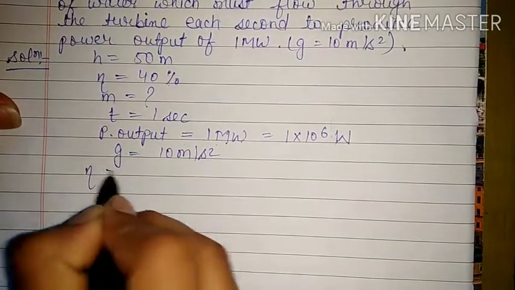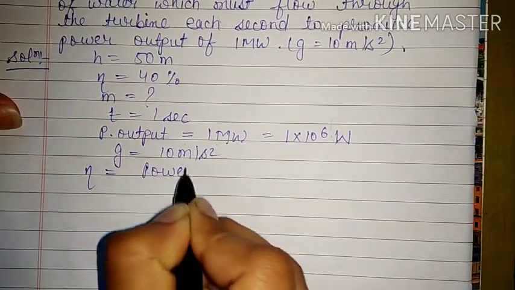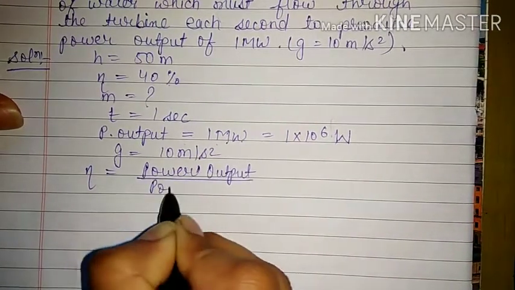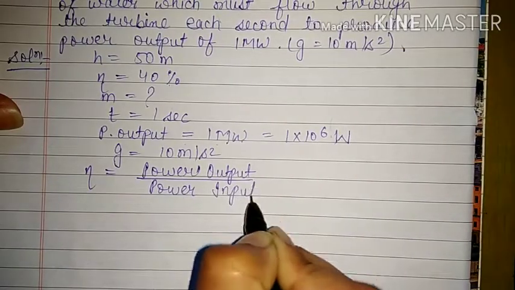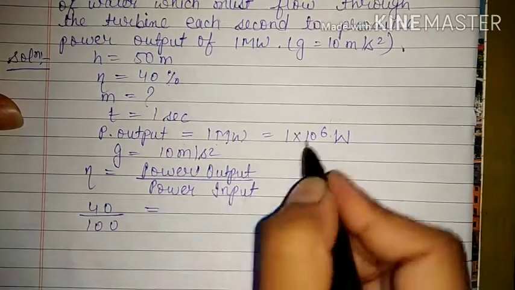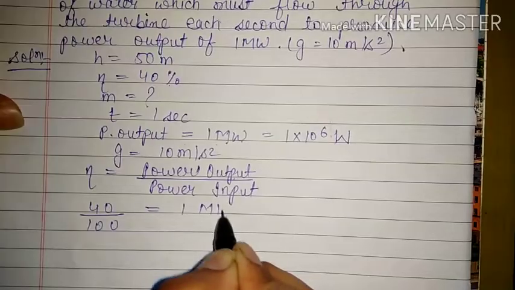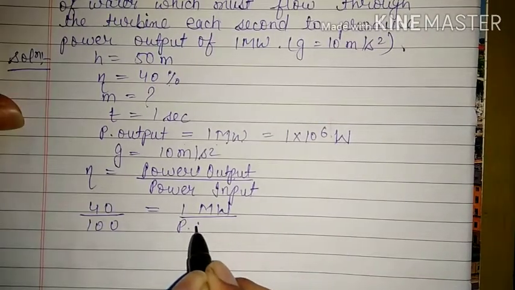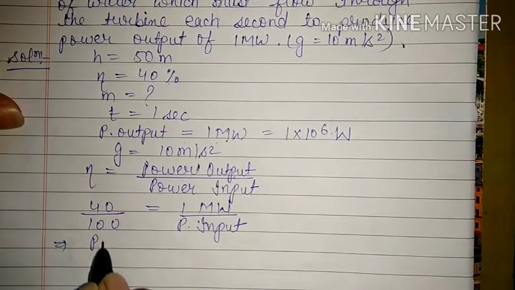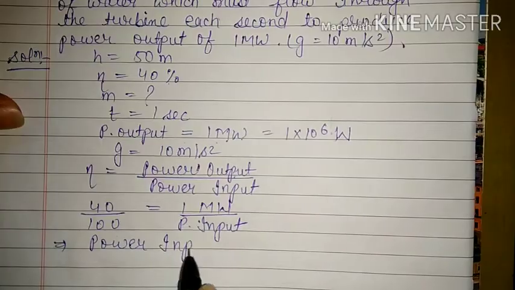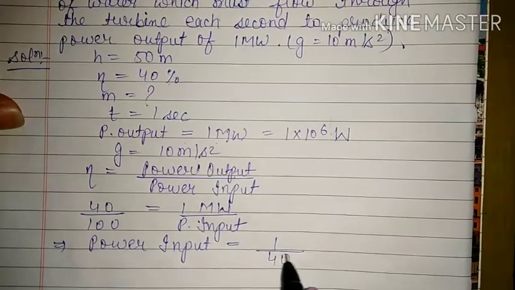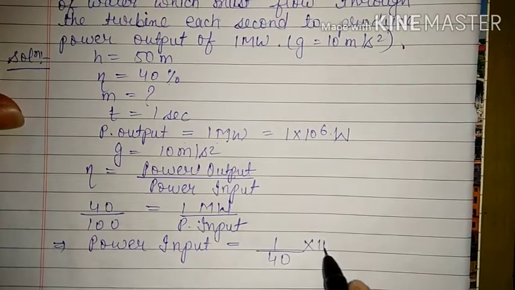First of all, we will solve. Efficiency is equal to power output upon power input. So we will calculate power input. This is 40%, so I can write 40 upon 100 is equal to power output, which is given, that is 1 megawatt, and power input we don't know. So we have to calculate power input. Now input power is equal to 1 upon 40 into 100.